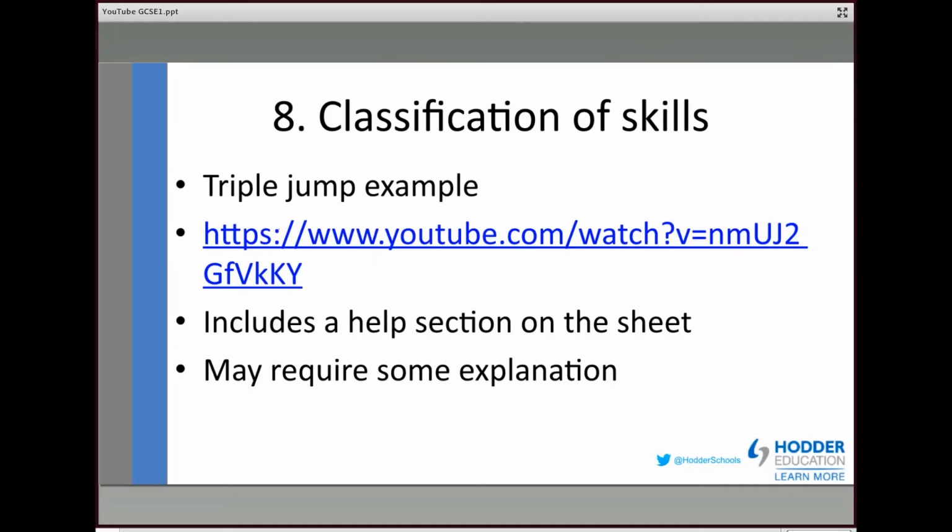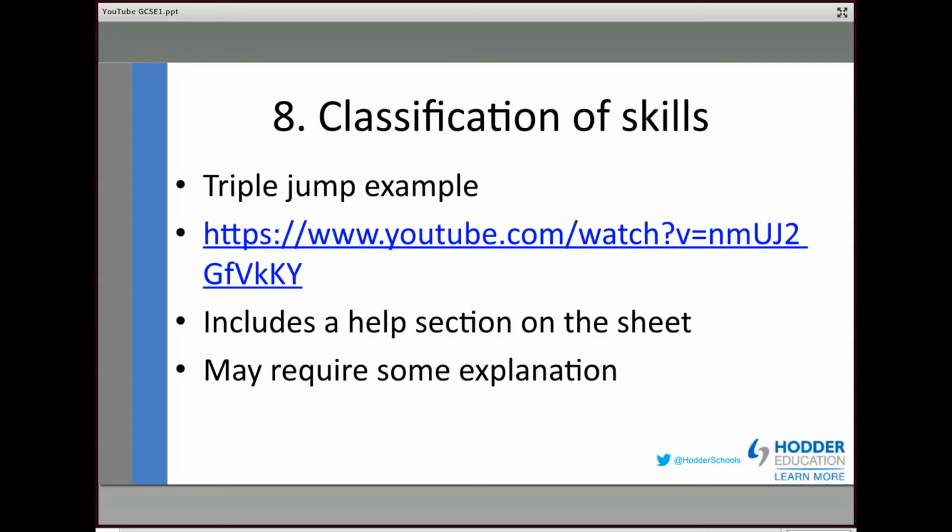Okay, so what we got on 8, classification of skills. Classification of skills relates to a triple jump example. And it is for many people. The classification of skills is an interesting area for lots of the students, because the bit that they quite often miss in this is that, generally speaking, classification of skills would involve the command word of justify. And that's because it's often the case that you could go either way on classifying a skill.